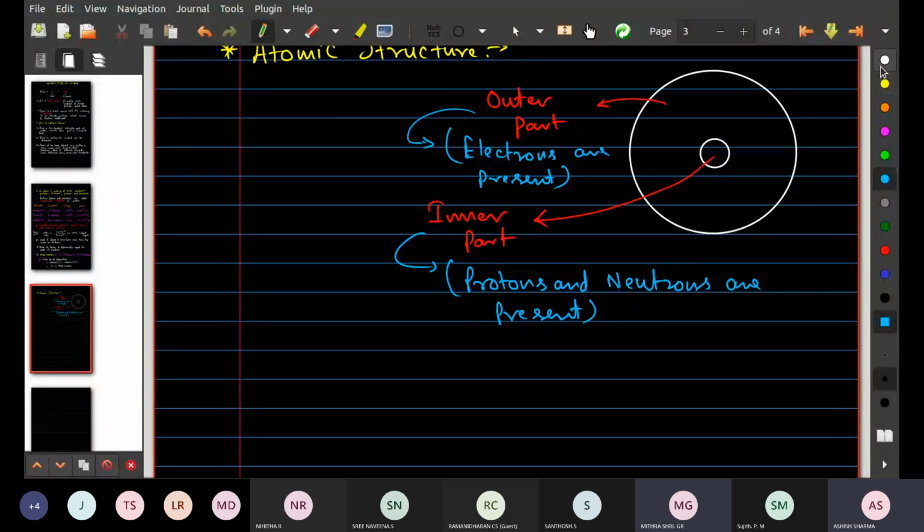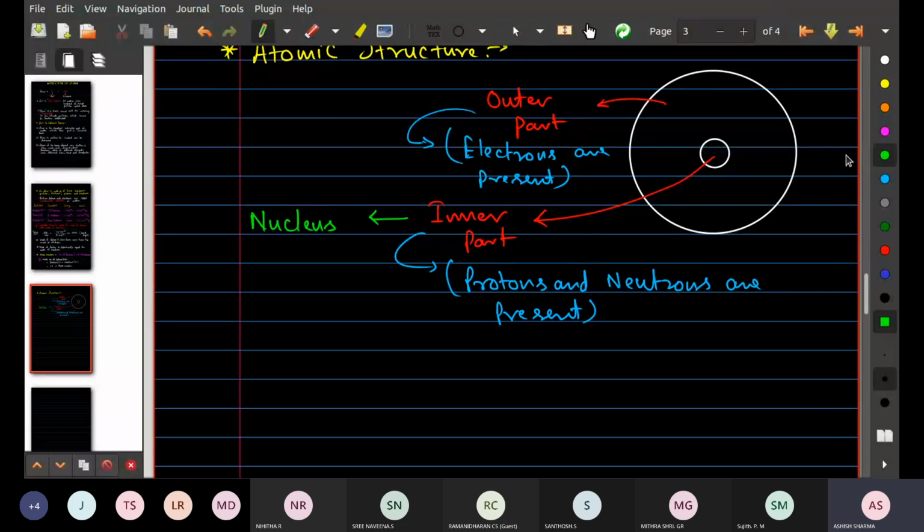Yes, sir. Very good. Whenever I talk about the outer part, this outer part which contains the electron will be known as orbit. But if I talk about the inner part, this inner part will be known as nucleus. So these two things we will discuss.